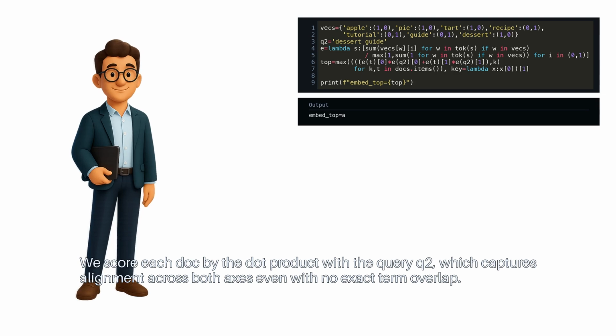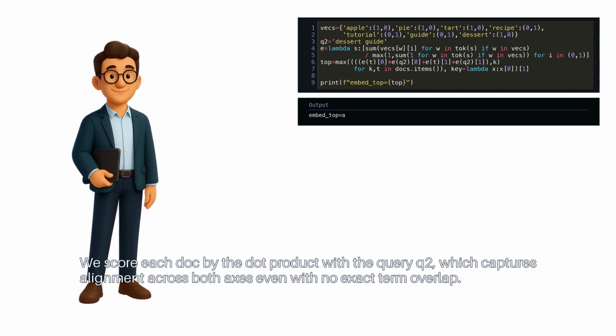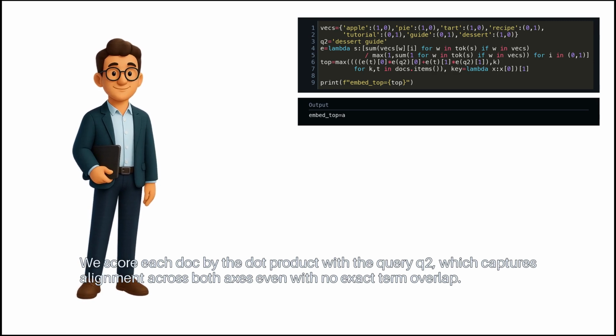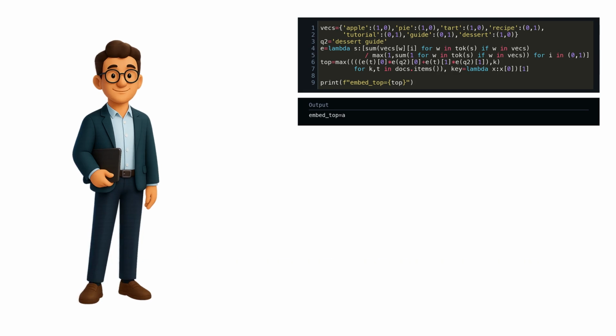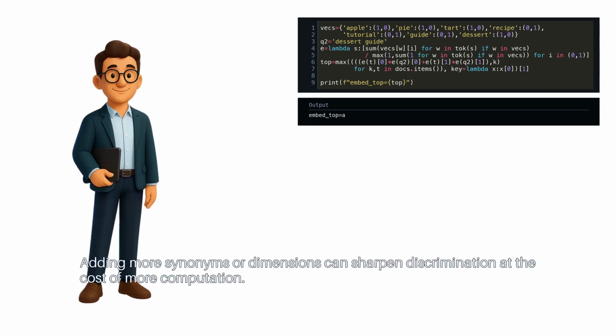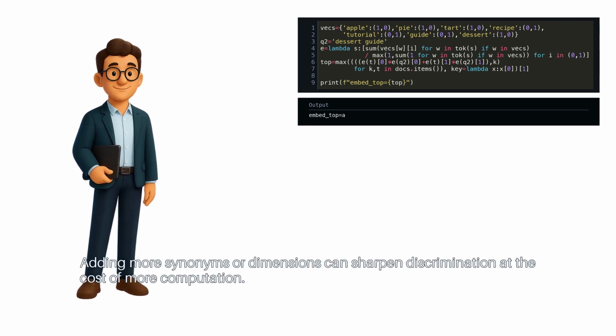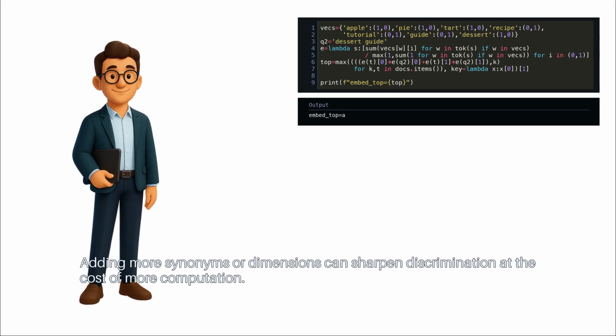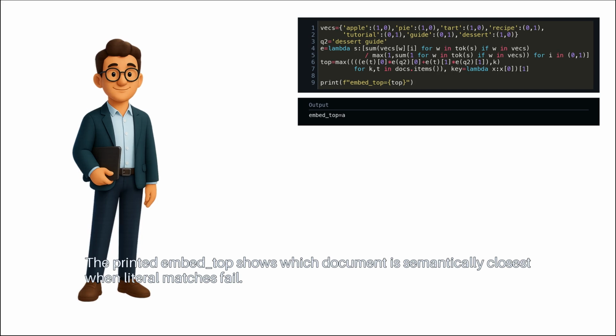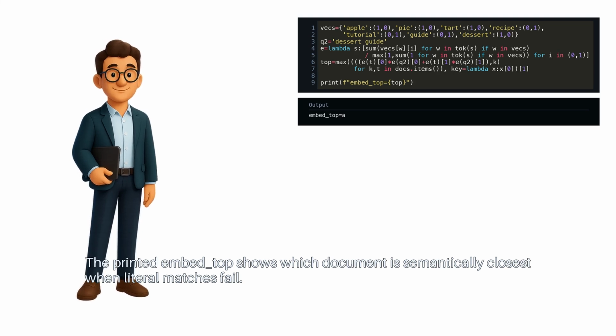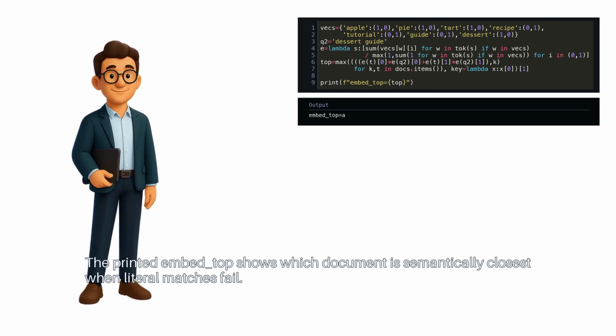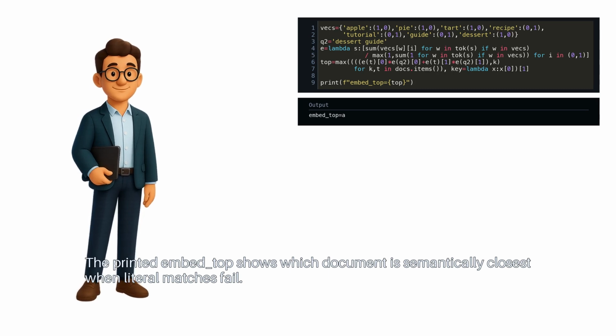We score each doc by the dot product with the query Q2, which captures alignment across both axes, even with no exact term overlap. Adding more synonyms or dimensions can sharpen discrimination at the cost of more computation. The printed embed top shows which document is semantically closest when literal matches fail.